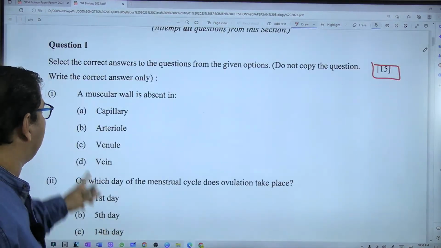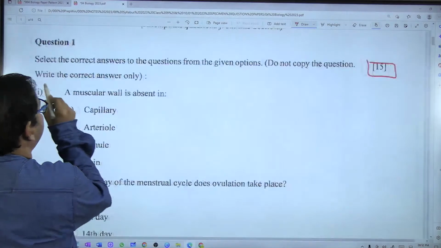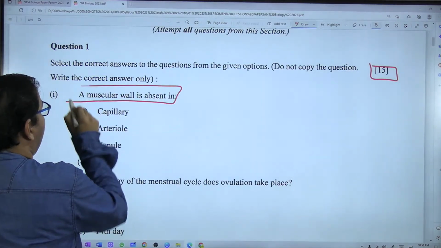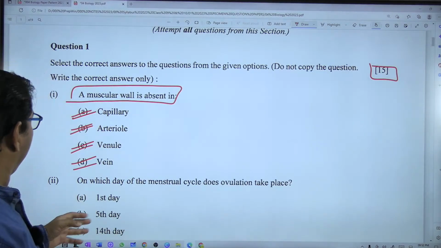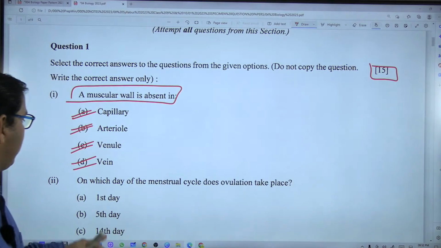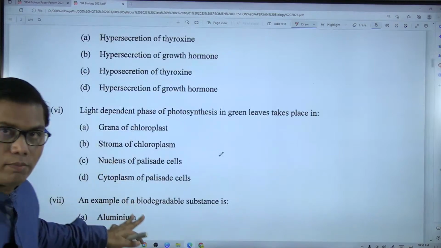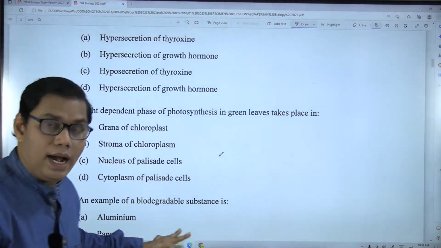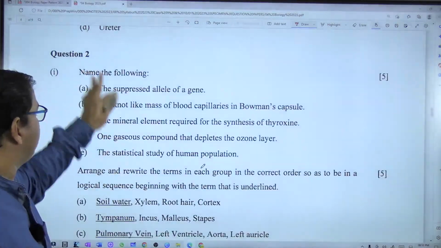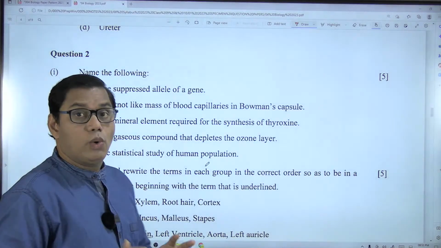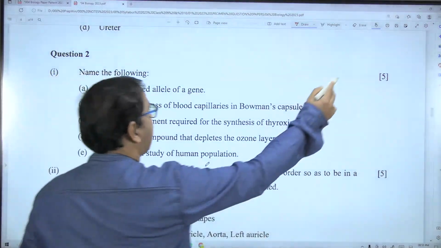As we have discussed earlier, these are MCQ based questions. One question will be given followed by 4 options A, B, C, D. You have to select the correct one, right? So 15 marks for this question. Question number 1, weightage is 15 marks. And there are 15 sub questions, 1 mark each. Then comes question number 2. Question number 2 is divided into 5 questions, each carrying 5 marks.